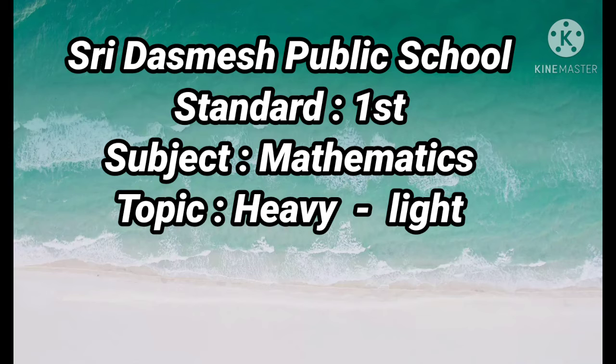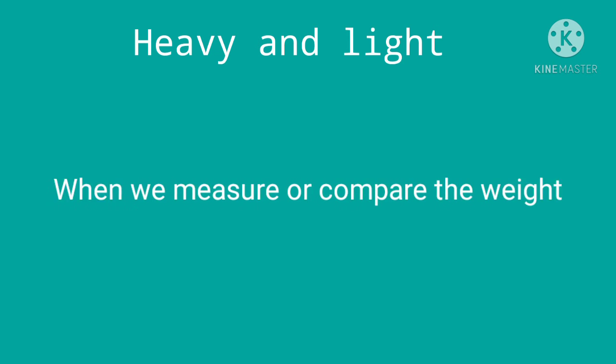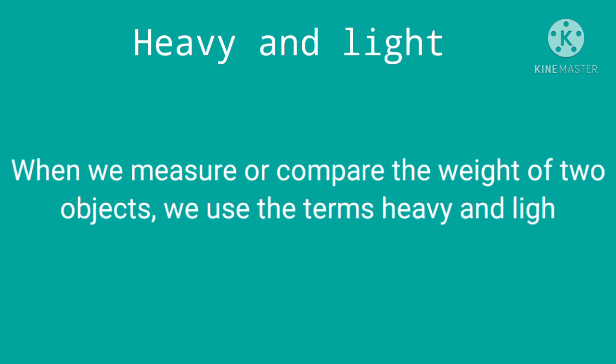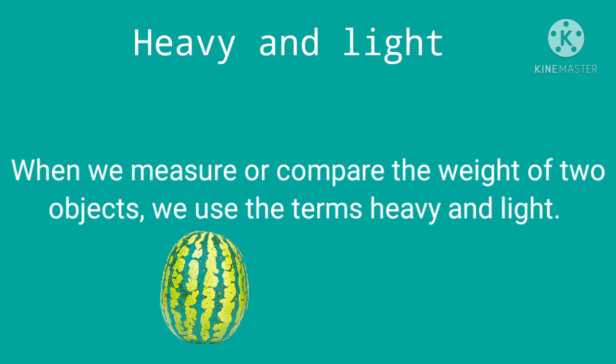Children, today we are going to learn a topic: heavy and light. When we measure or compare the weight of two objects, we use the terms heavy and light. Say this watermelon and apple. Children, the weight of a watermelon is more than an apple. So we say a watermelon is heavier than an apple. And we can also say the weight of an apple is lighter than a watermelon.